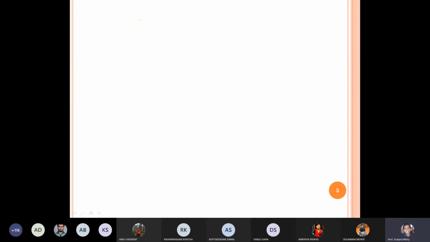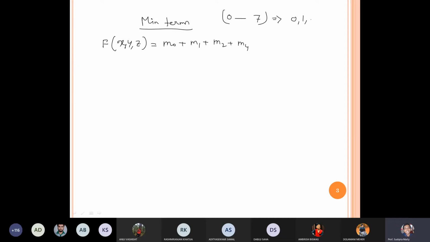Now, what is min term? Suppose I have one problem, and it has 3 variables, suppose x, y, z, and I'm writing some functions, suppose m0, m1, m2 and m4 are available. Rest of the things are 0. That means out of 0 to 7 we have only 0, 1, 2 and 4.